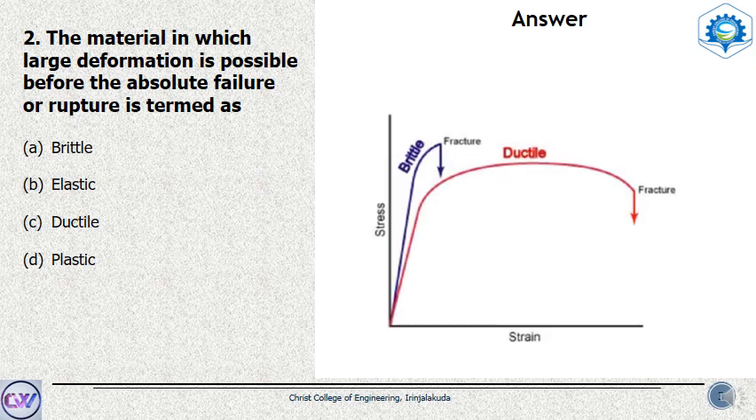This can be inferred from the stress strain curve of brittle materials and ductile materials. As shown here, brittle materials fail suddenly, while ductile materials have a large deflection like this and only then fail. So this will be helpful for the residents of a building to get warned before actual failure happens. So the answer to this is option C, ductile material.